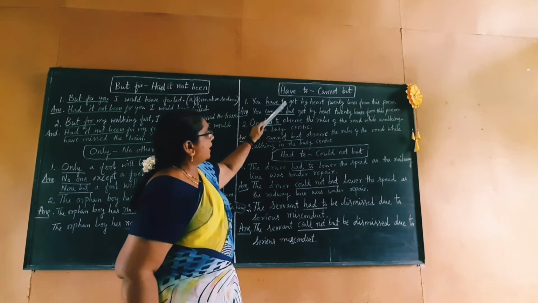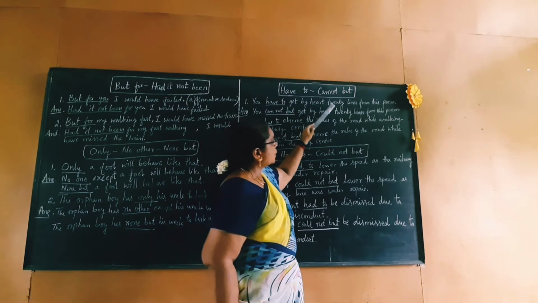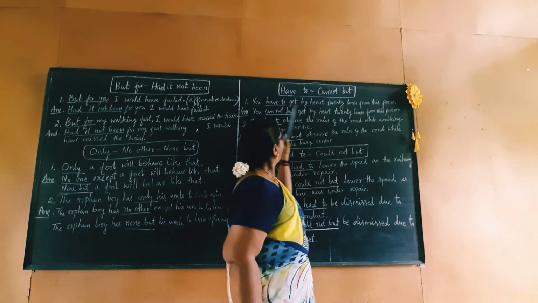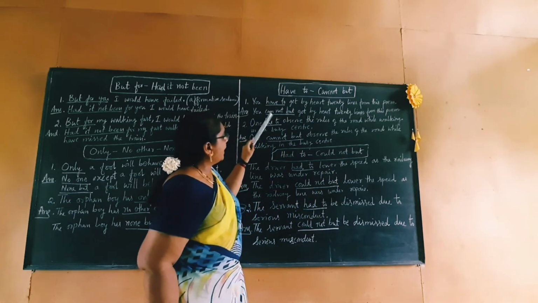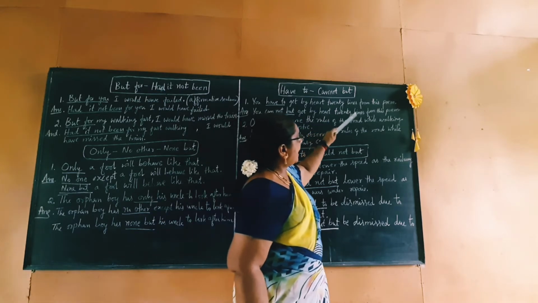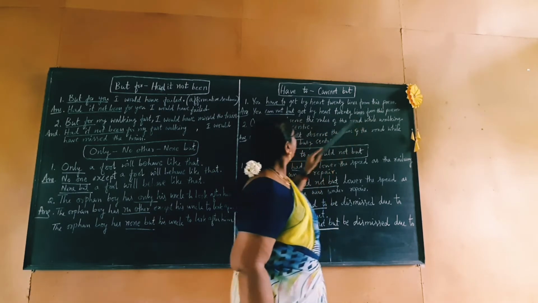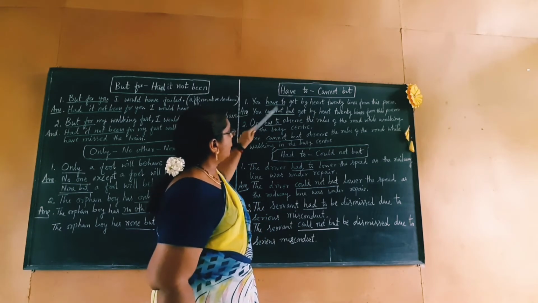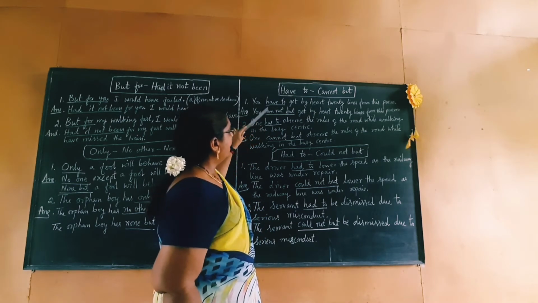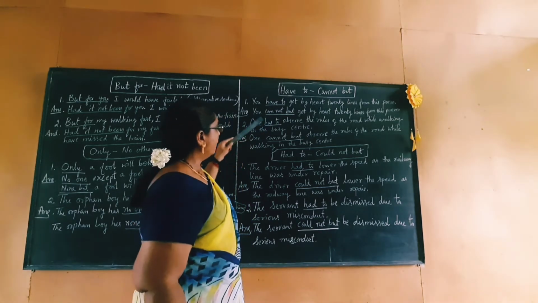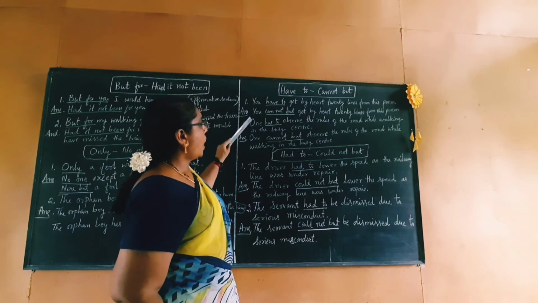Now let us take the next phrase: have to, cannot but. You have to get by heart 20 lines from this poem. You cannot but get by heart 20 lines from this poem. So "have to" you change into "cannot but". Here, "cannot but" is a negative phrase. We take another example.